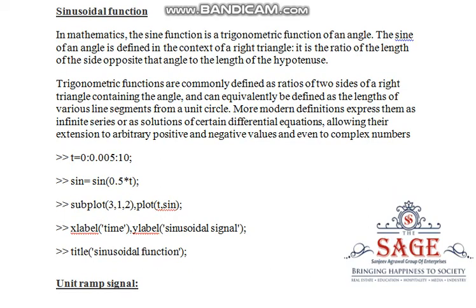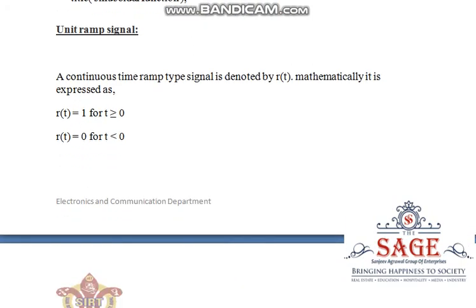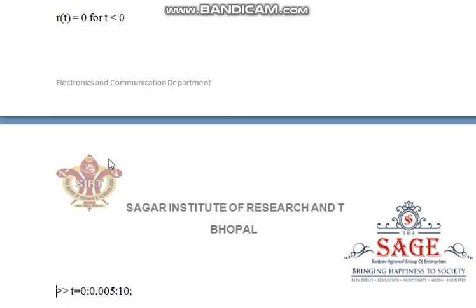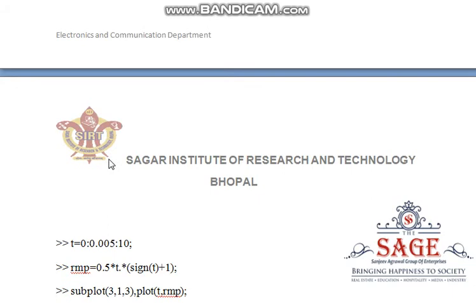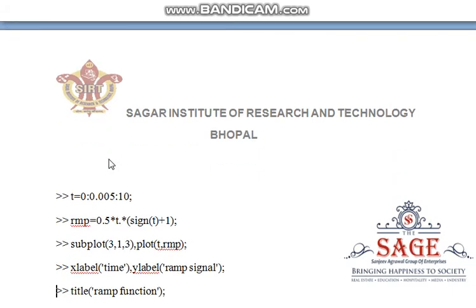Now the third is your unit ramp signal. We know that a continuous ramp signal can be denoted by r(t). Mathematically it is represented as r(t) is equal to t for t greater than or equal to 0, or it is 0 for t less than 0. Again we have taken the time as 0 to 0.05 and up to 10. We have defined the ramp signal. ramp is equal to, we have defined with the help of a mathematical function.